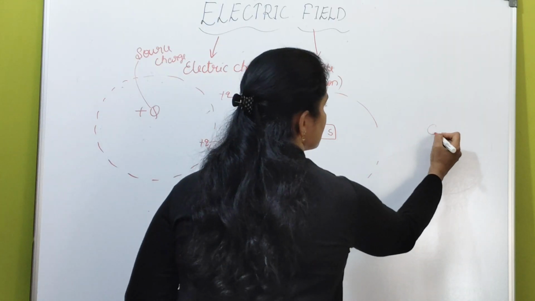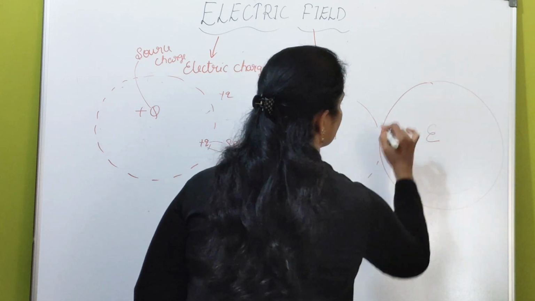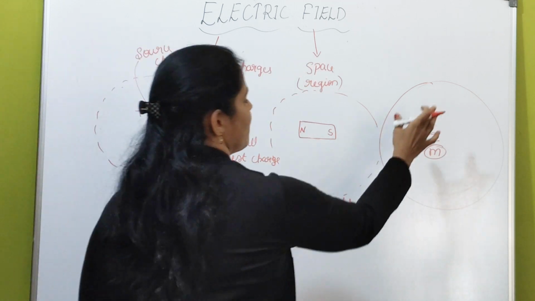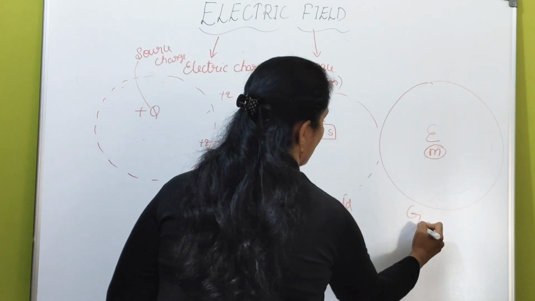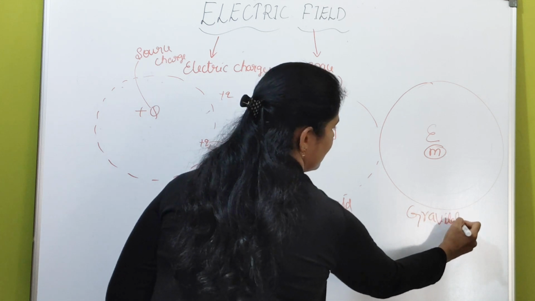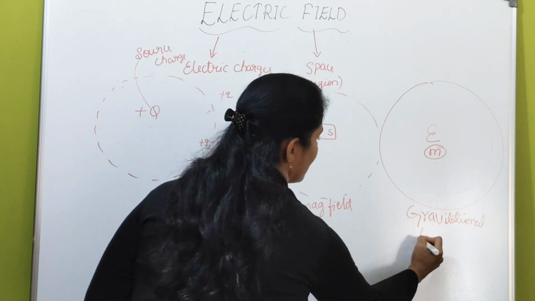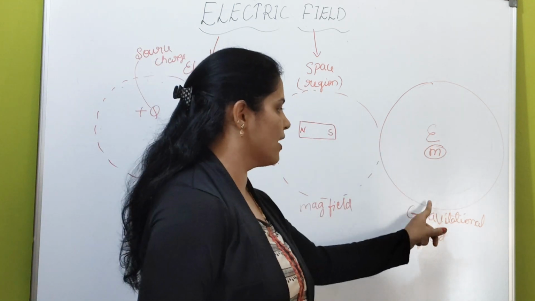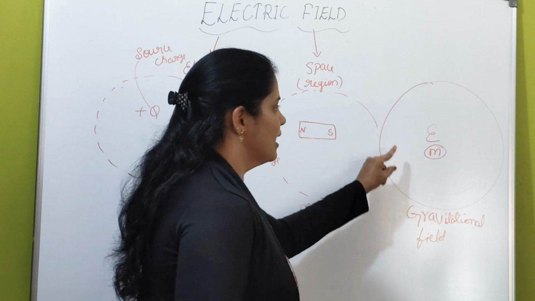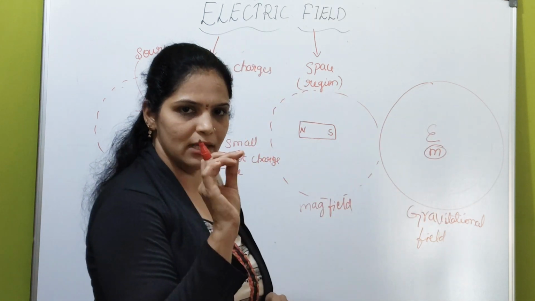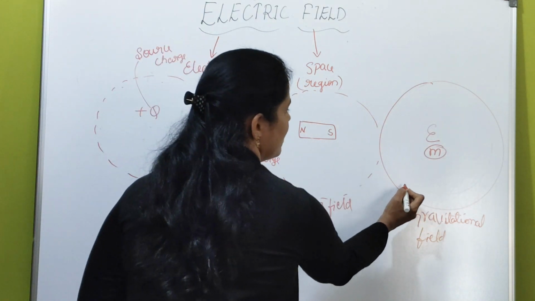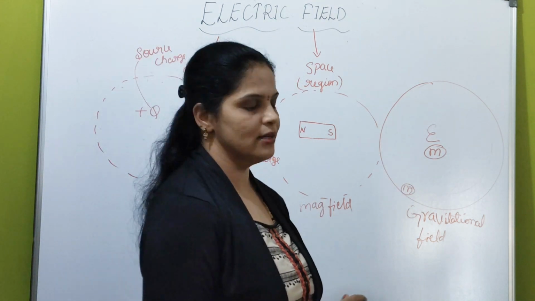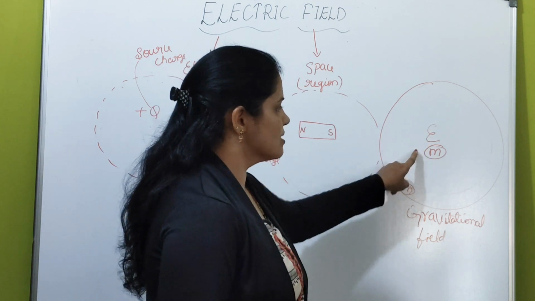Similarly, if here there is the earth, the space around the earth or any massive body, earth is a massive body, right? The space around the earth is called as gravitational field. Okay? What is this field called as? Gravitational field. The space around a massive body is called as gravitational field. If you place any massive body here, whatever may be its mass, it experiences gravitational force, right? Massive body experiences gravitational force.